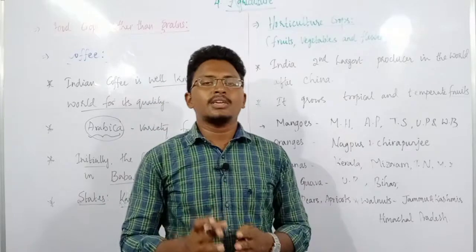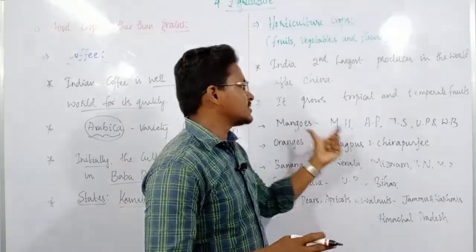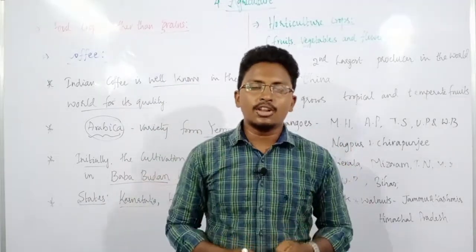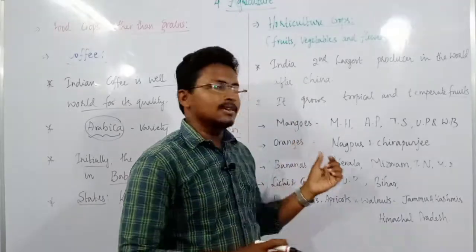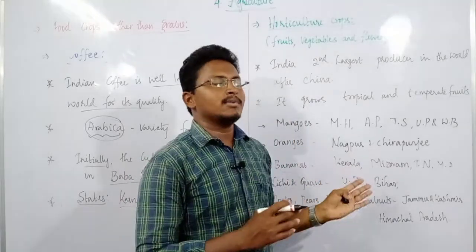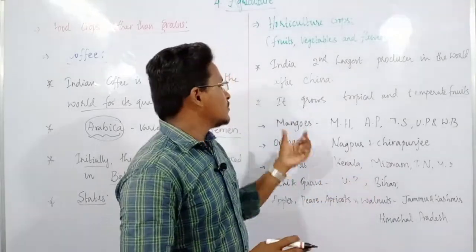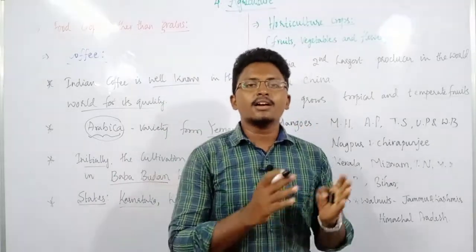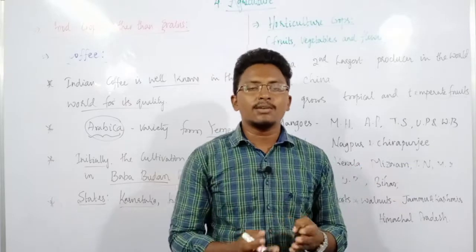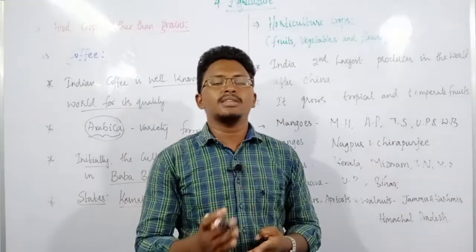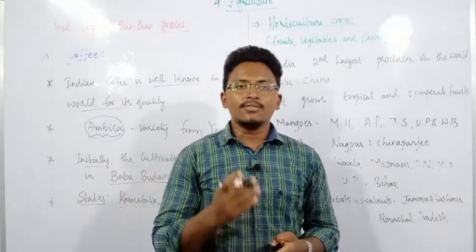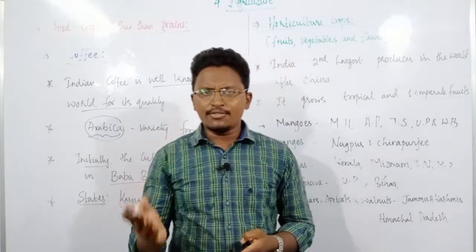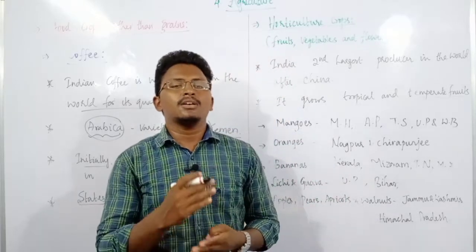One more thing, you may be confused with all these state names and fruit names. Don't worry about this, because mostly they cannot be asked in the examination. Just remember the main types of fruits that are grown in this country. And when it comes to vegetables, we grow peas, onions, brinjal, tomatoes as well as cauliflower and some other vegetables.